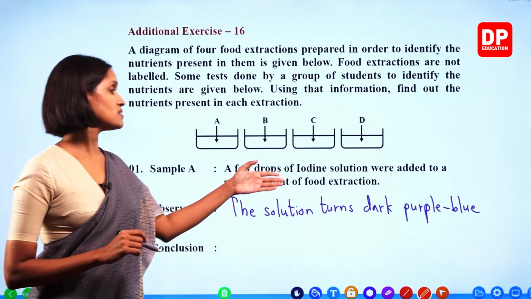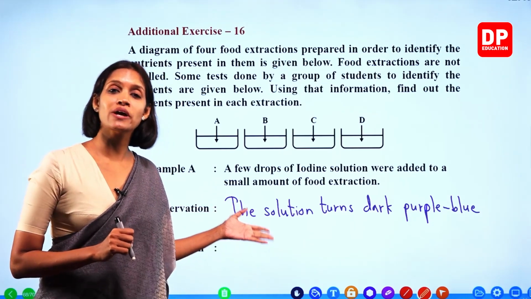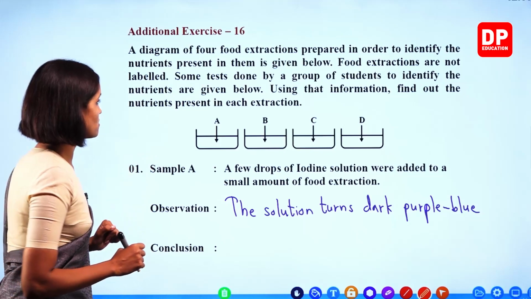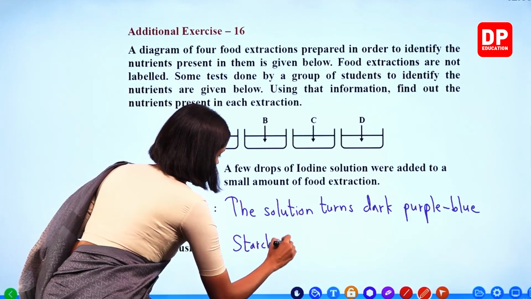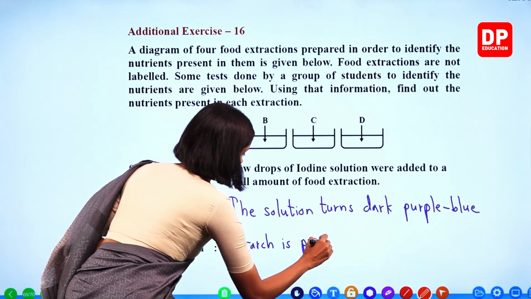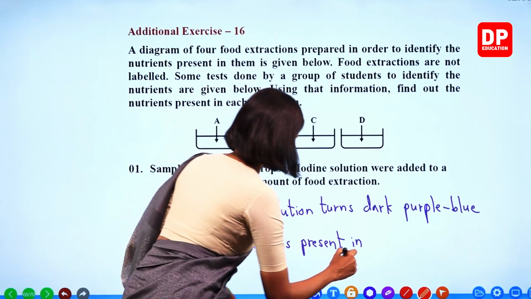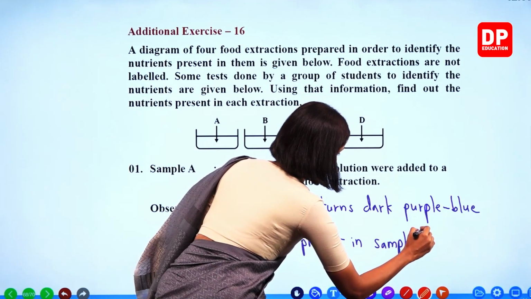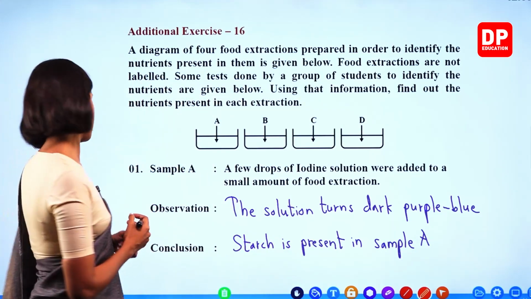So what is the conclusion? If this happens, you can consider that starch is present in the extraction. Starch is present in sample A.